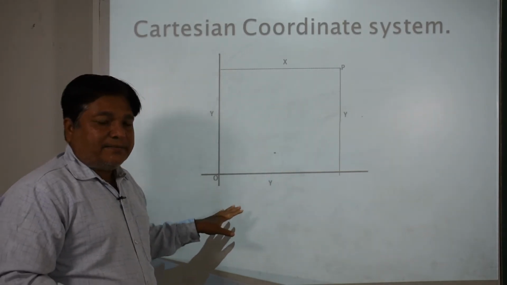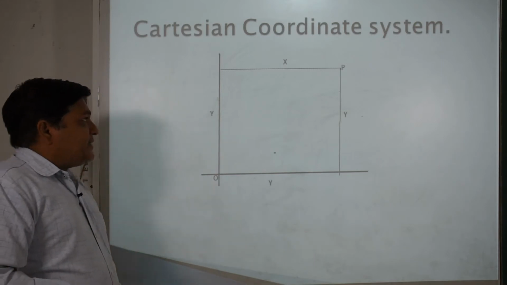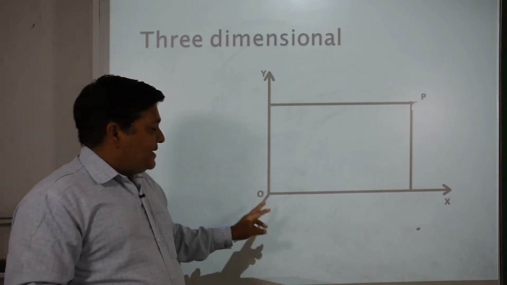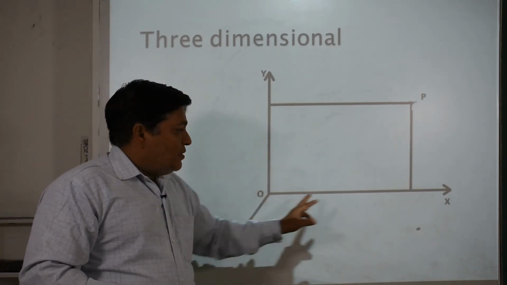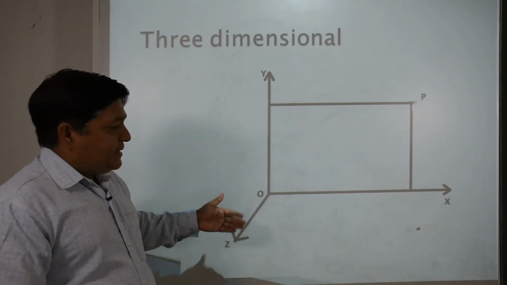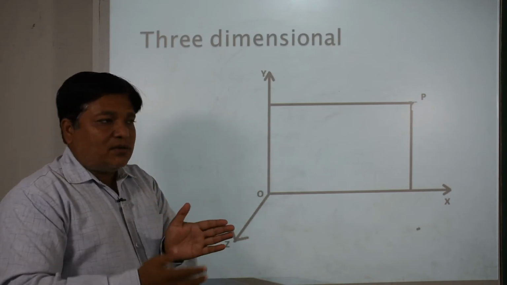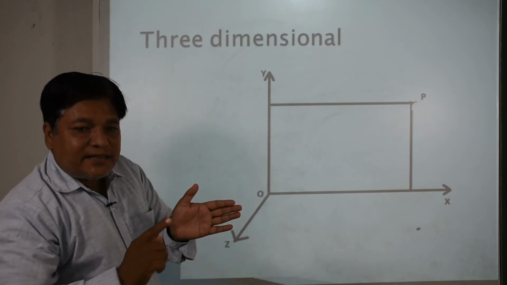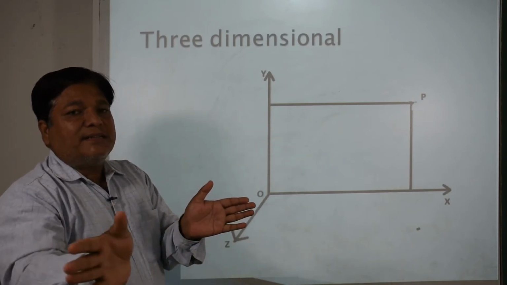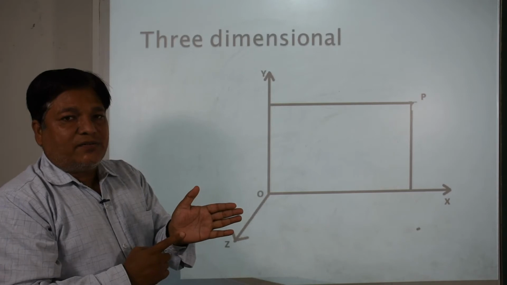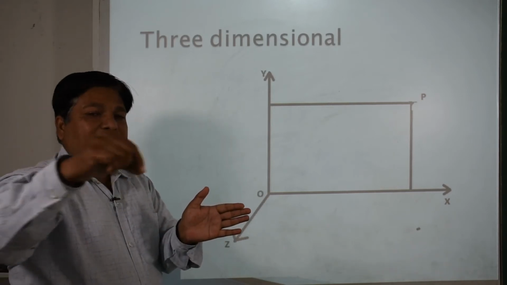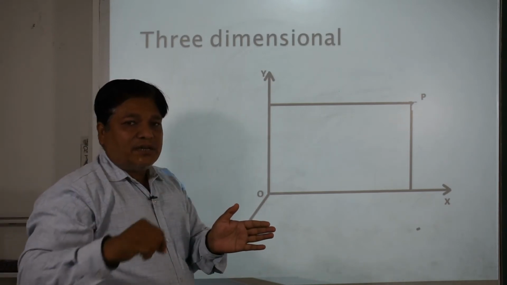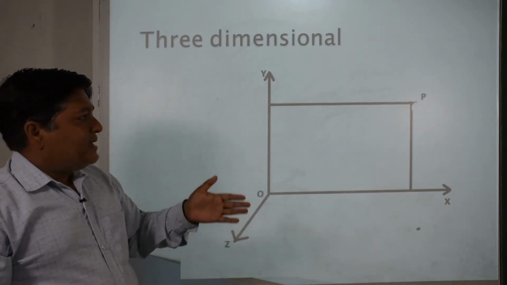This is xy plane. XYZ plane in three dimensions: three axes are there. O is the origin, OX, OY, OZ. OZ may be in this direction also. Suppose this is the y-axis, this is the x-axis, then this direction will be the z-axis, and O is the origin of it. So we can locate a point in space, anywhere in space, and we can measure its distance, its position, with respect to all three dimensions.